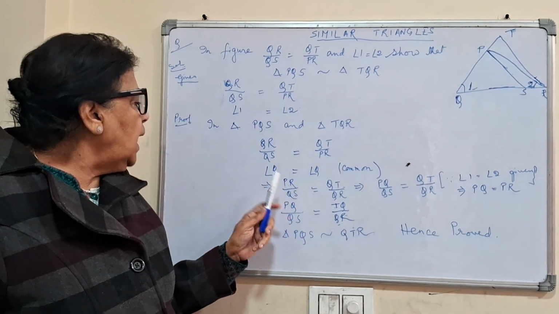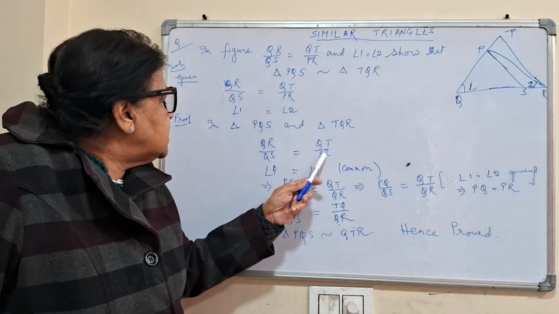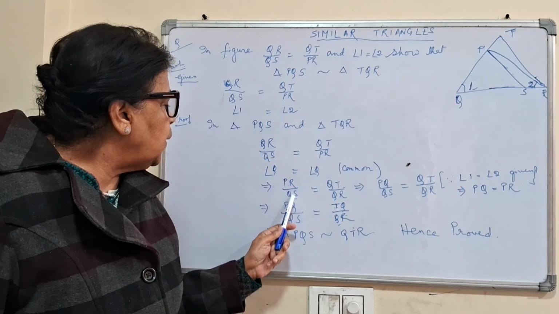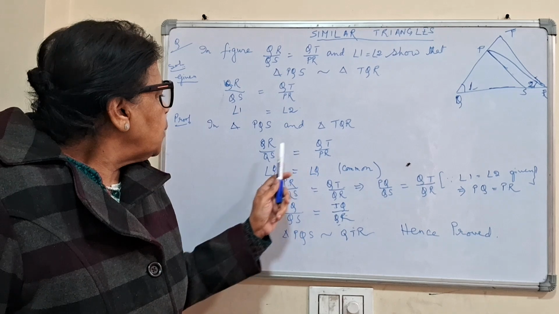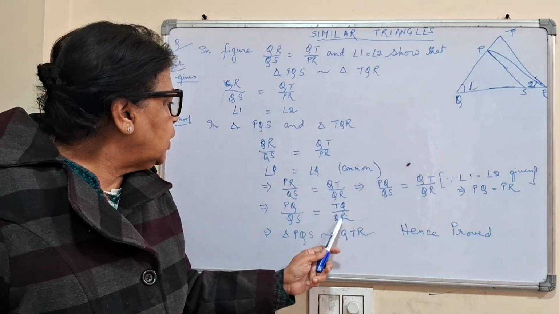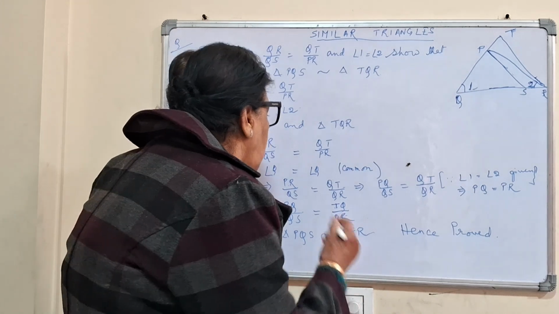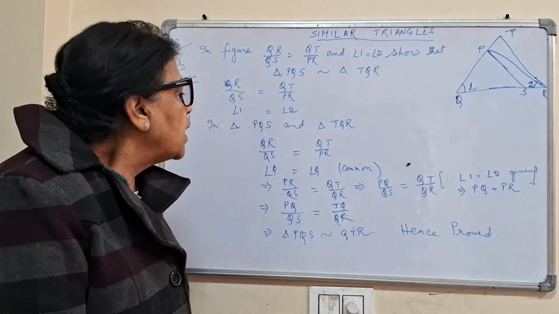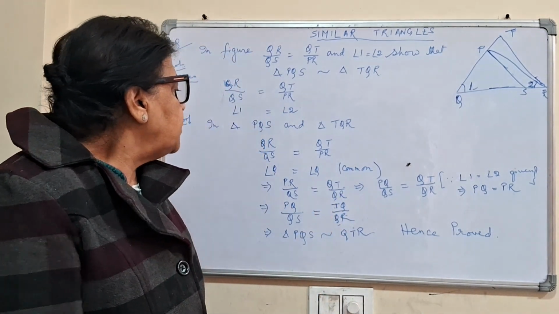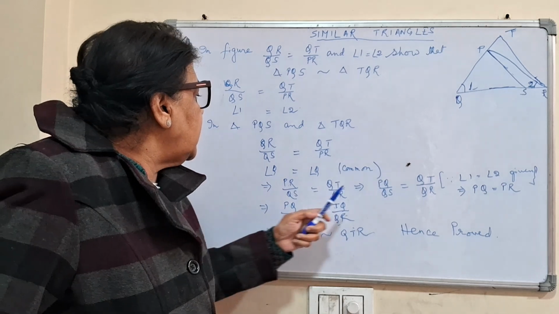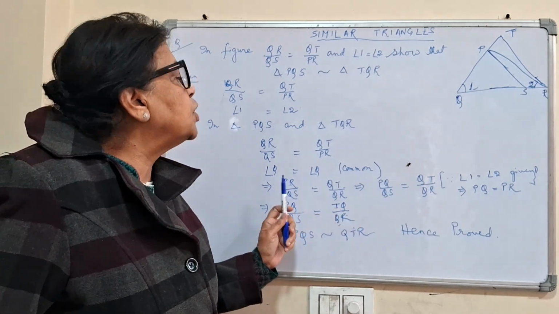I just interchange that: PR by QS is equal to QT by QR. Now I get PR, I just write PQ.